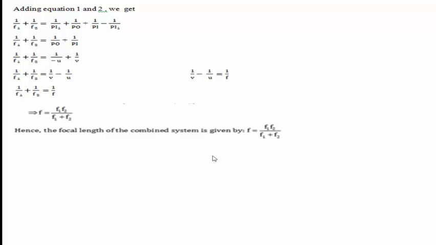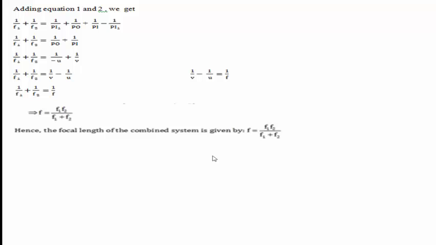That's why it is taken as minus u. PI is the real image or final image of the object O, which is measured along the direction of light. That's why it is taken as positive v.